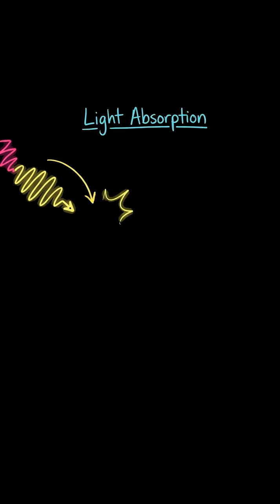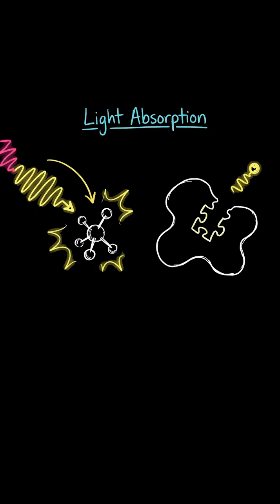Light absorption starts with a simple idea. Light carries energy, and molecules can only accept that energy in specific amounts. When the amount carried by a photon exactly matches an allowed energy gap inside a molecule, absorption happens.